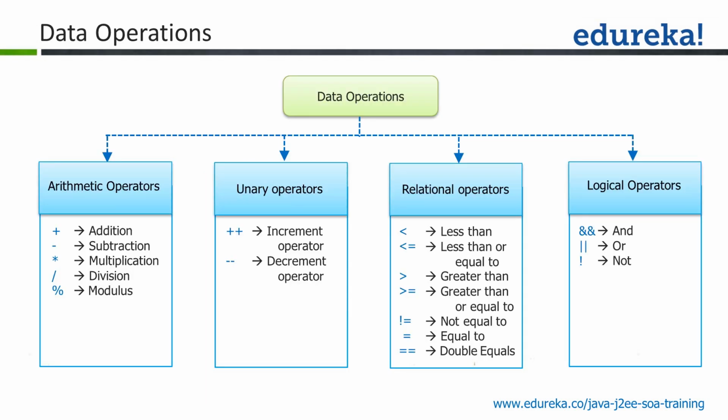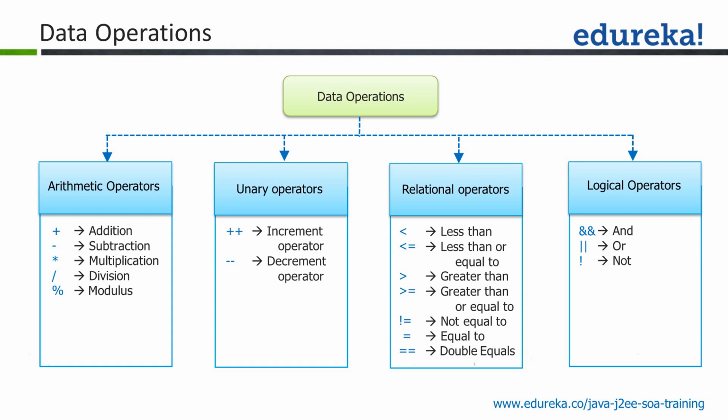Every data can be processed with some operations. So we have these data operations coming into action in Java as a programming language. We have arithmetic operators, unary operators, relational operators, and logical operators. Let's say Ola or Uber has to measure the distance traveled from the source to the destination. We are going to add the kilometers or miles which the rider is traveling. So we can perform some operations over the data types.